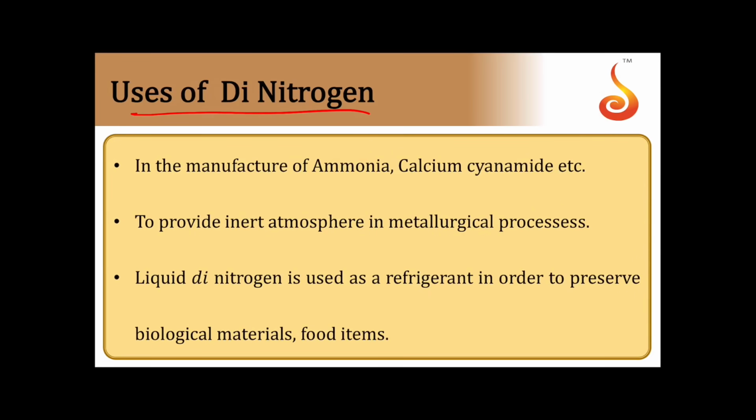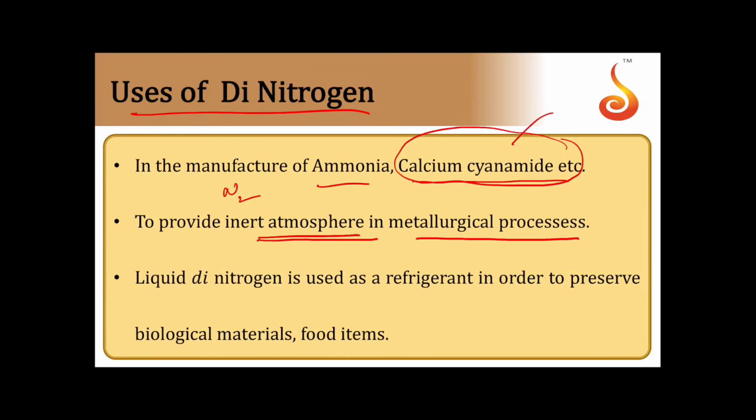Then finally the uses of dinitrogen. It is used in the manufacturing of ammonia, Haber's process, and in calcium cyanamide preparation, which is an important fertilizer. So preparation of ammonia and calcium cyanamide, a fertilizer. And to provide an inert atmosphere. N2 is basically inert because of its high bond enthalpy, so it gives an inert atmosphere in metallurgical processes.